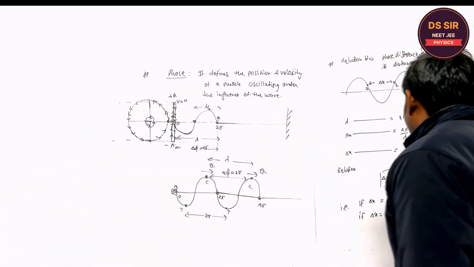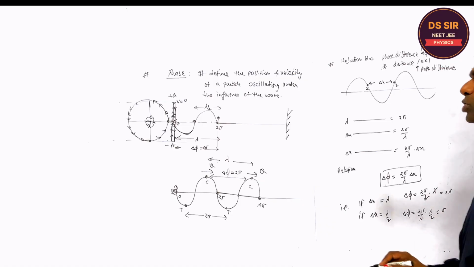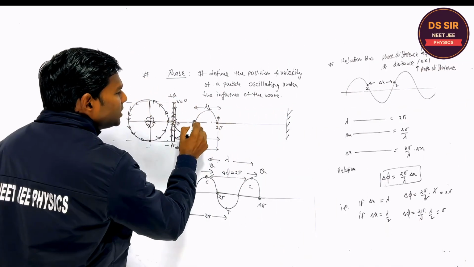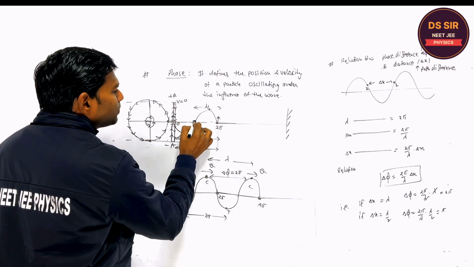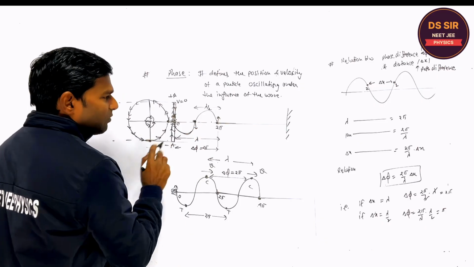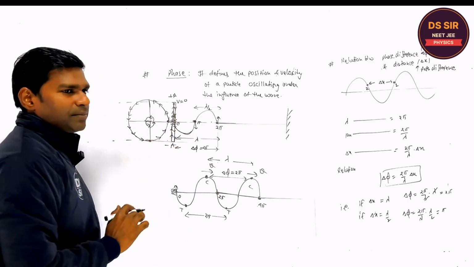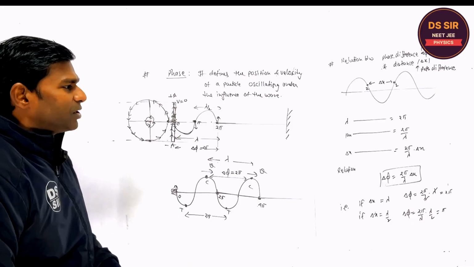So what is the phase difference? 2 pi by lambda into lambda by 2 is equal to what? Pi. So what is the phase difference between this particle and this particle? Although it is moving in the downward direction, it starts moving in the upward direction. I will explain. So 0, pi and 2 pi. Do you understand this relation? Please tell.